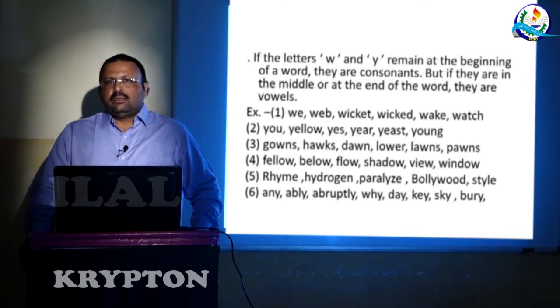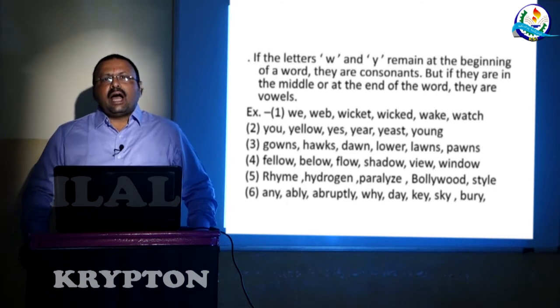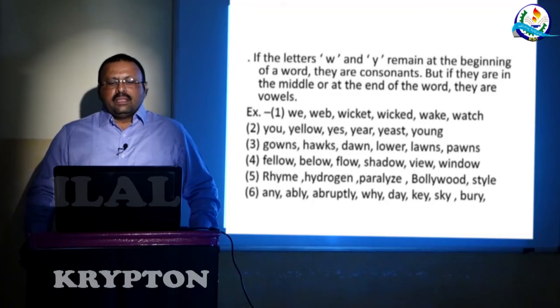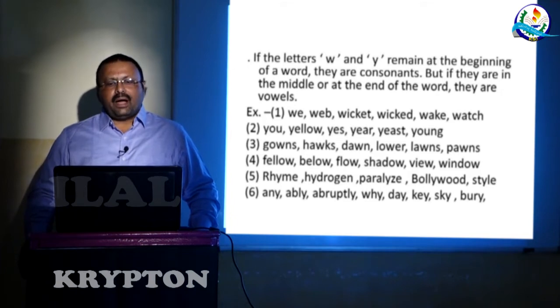Then gowns, as you can see, W appears in the middle of the word, so W is a vowel. Then hawks, again W appears in the middle of the word, therefore it is a vowel. Then dawn, it appears in the middle of the word, so it is a vowel.